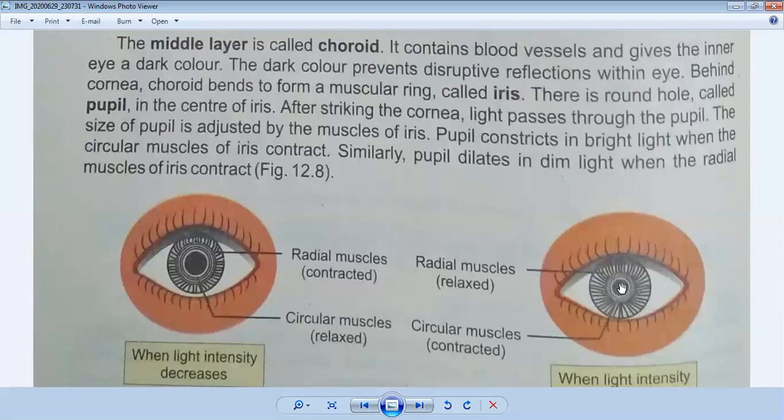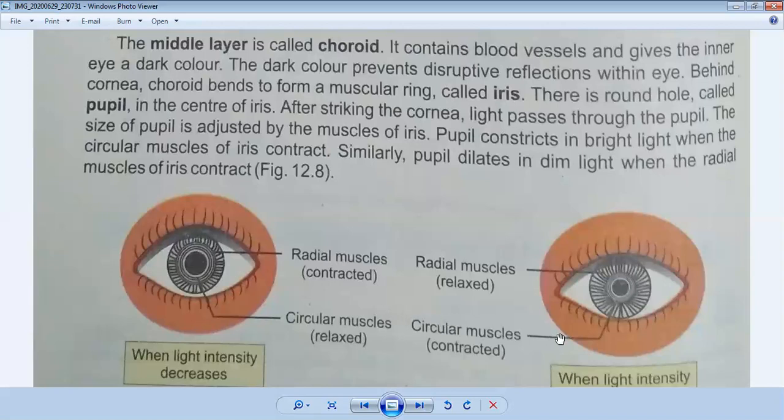This is a common example. When there is much light, we can't open our eyes properly. Why can't we open our eyes properly? Because at that time the muscles of iris began to contract, because they are adjusting the intensity of light, how much light can enter into our eye.